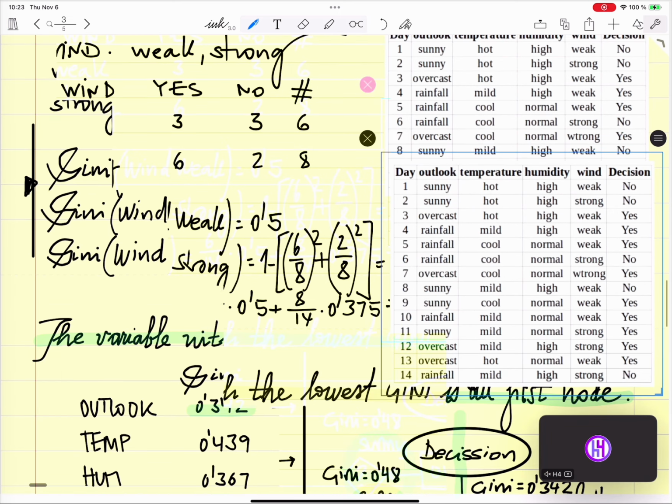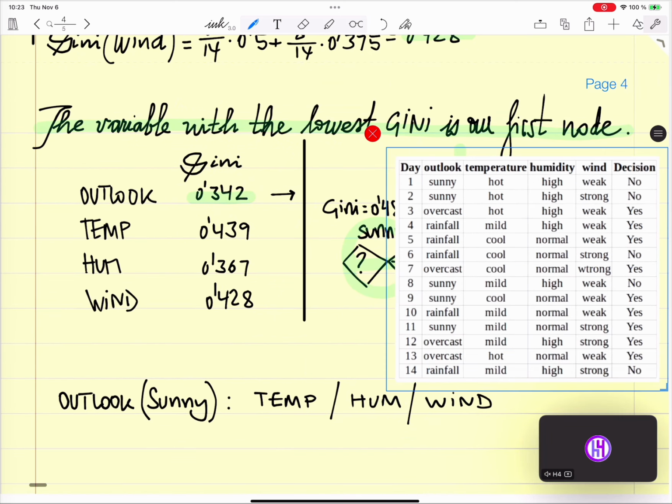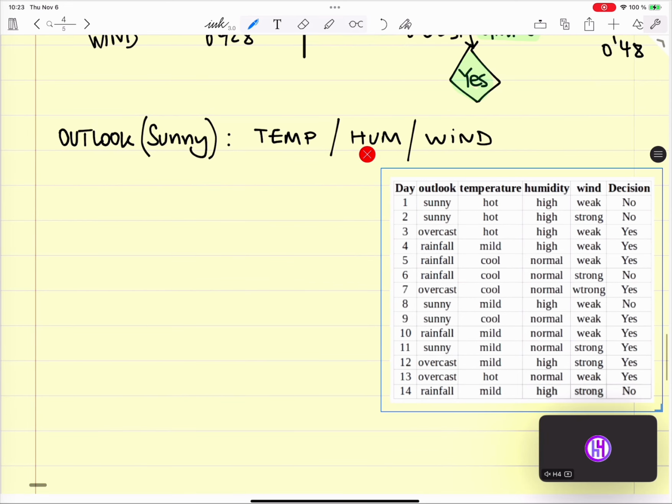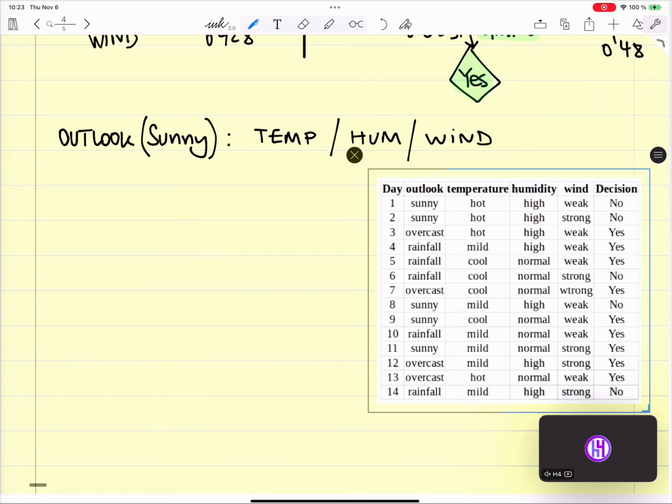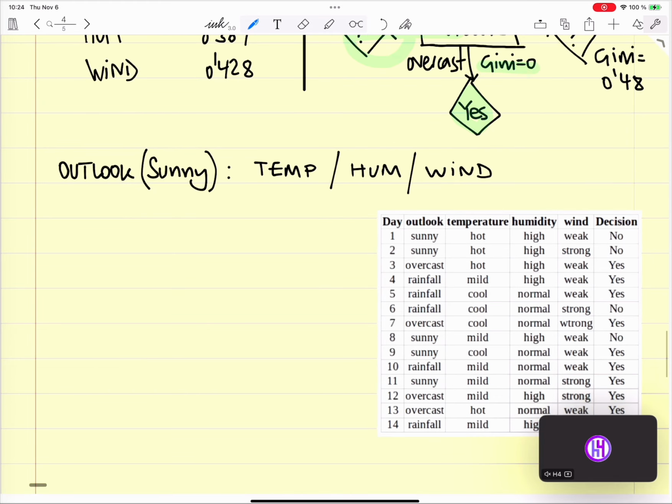So now you need to be careful. Usually in the exam, people get the first one right and then they forget they need to combine. So the first thing I do is Outlook Sunny, only sunny, plus temperature.